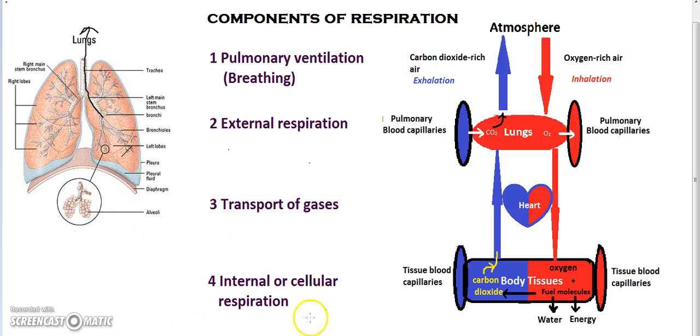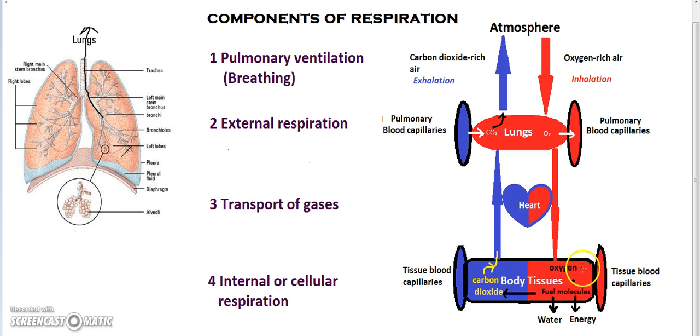The fourth component of the process of respiration is the internal or cellular respiration. Once this oxygen is transported by the blood, it is picked up by the cells of the body, that is the body tissues. This exchange of gases at the tissue level also occurs by diffusion, because the oxygen concentration in the body tissues is lower than what is there in the blood capillaries that are entering these body tissues, and the carbon dioxide concentration is higher in these body tissues. So oxygen is taken up by these body tissues and carbon dioxide is given off to the blood.